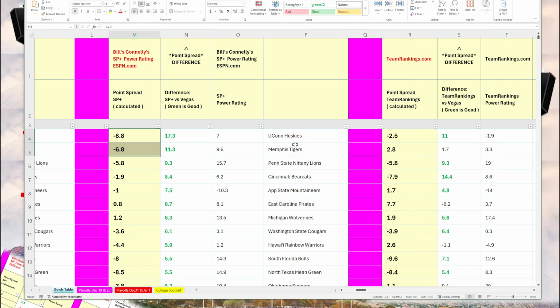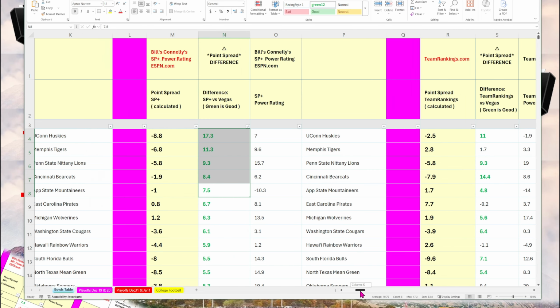Again, UConn, Bill Connelly's predicting that they have a 17-point advantage. So UConn, Memphis, Penn State, Cincinnati, and App State are all given a 7-point advantage by Bill Connelly.